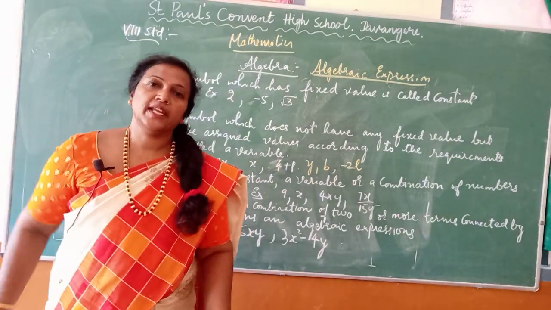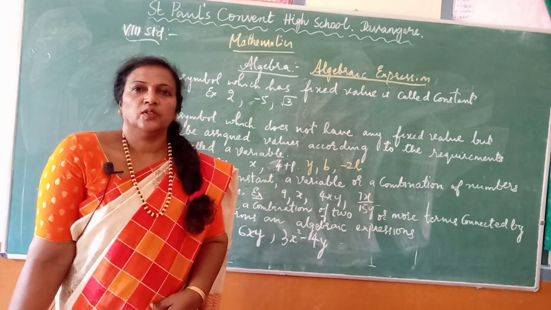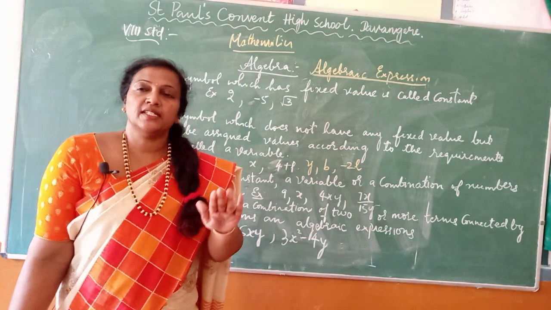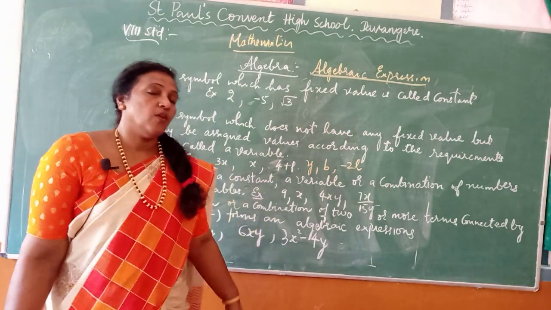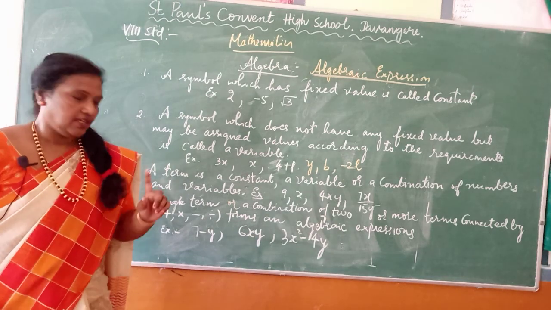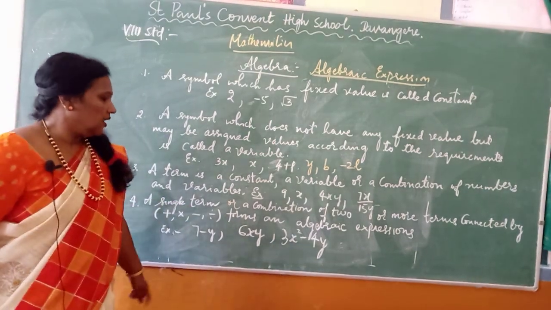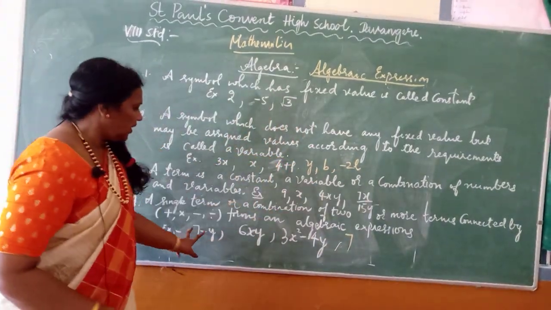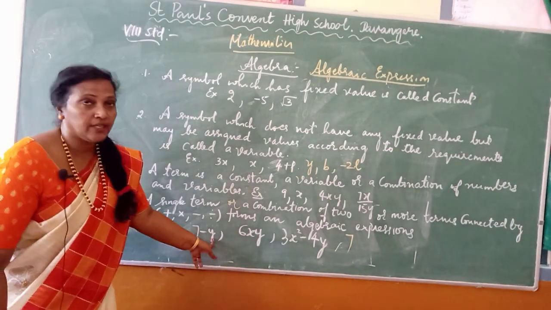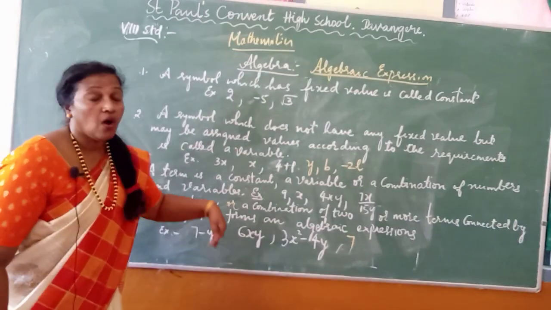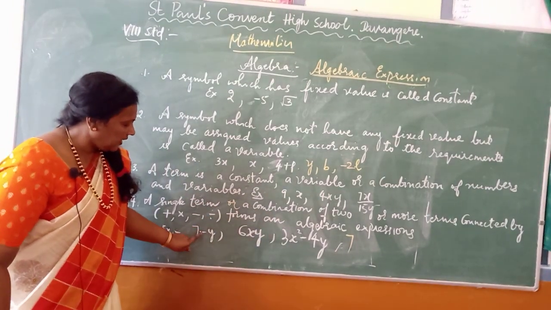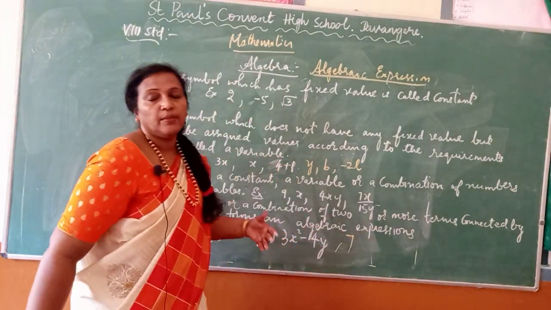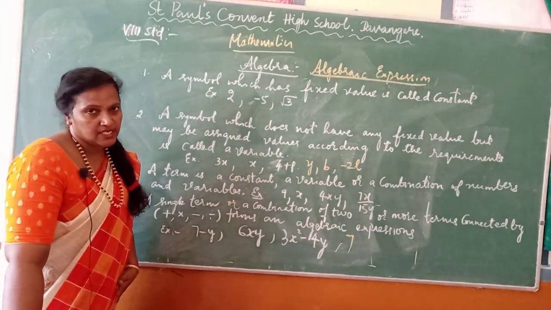So, what is an algebraic expression? A single term or a combination of two or more terms connected with plus, into, minus and division forms an algebraic expression. It may be a single term or a combination of two terms. You can see here two terms, or a combination of two or more terms connected by minus, plus, into, division. They are called an algebraic expression.